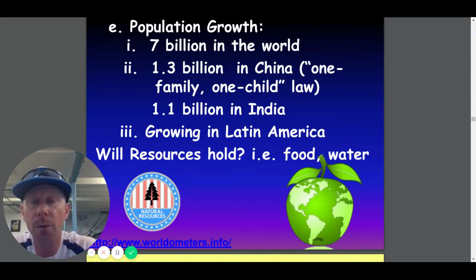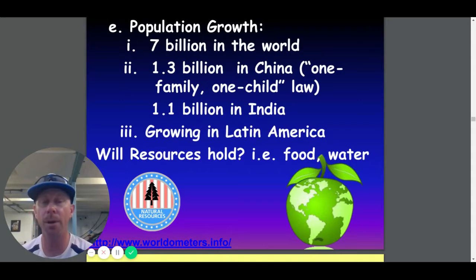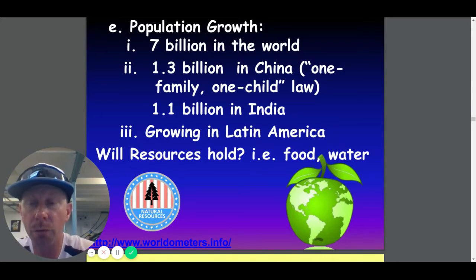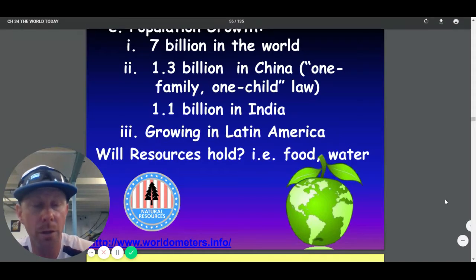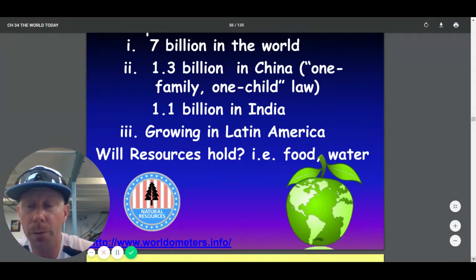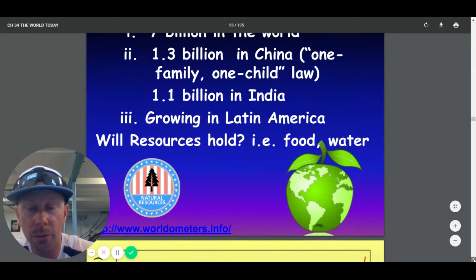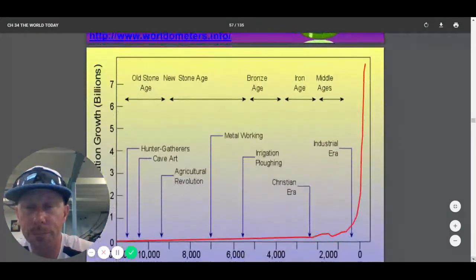So India is greatly on the rise. India and China are hugely growing. We also see huge growth in Latin America, like Brazil and other Latin American countries are really taking off in their population growth. So the question we have is, will these resources hold? Will we have enough food and water for the world? There's a link you could click there, the Worldometer, to see some of the cool stats that are there. And I encourage you all to go check that out. It's a pretty cool thing to look at on the website there.